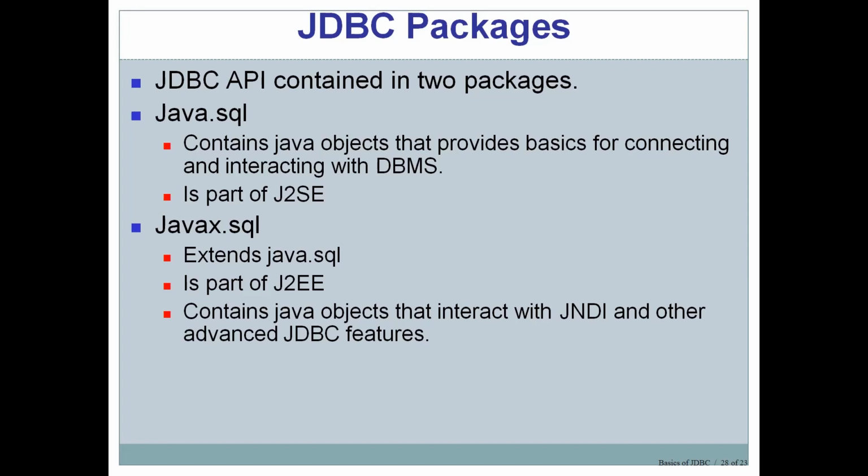For advanced JDBC features, we can use the javax.sql package, but in this course we will be only using java.sql. No advanced features we will be using, so we will stick to only java.sql. But remember, there are two packages, java.sql and javax.sql.